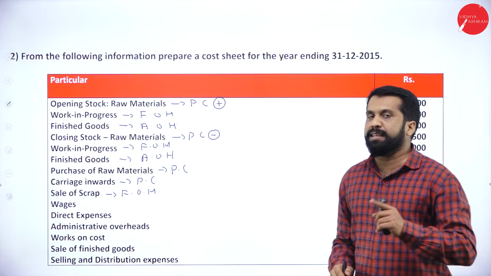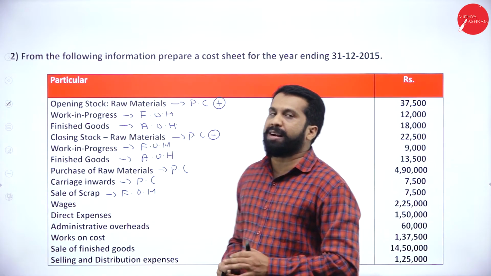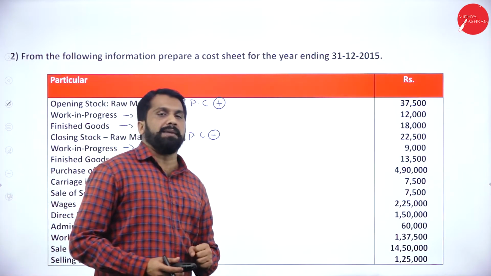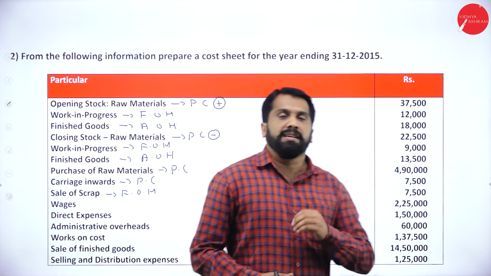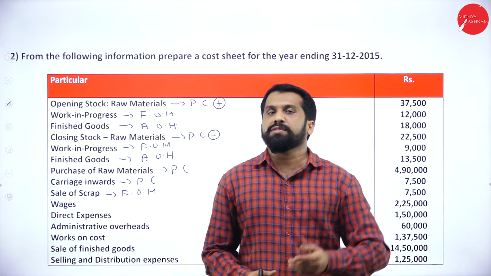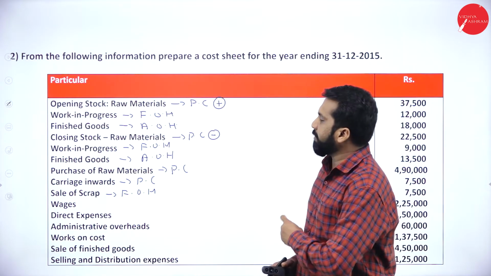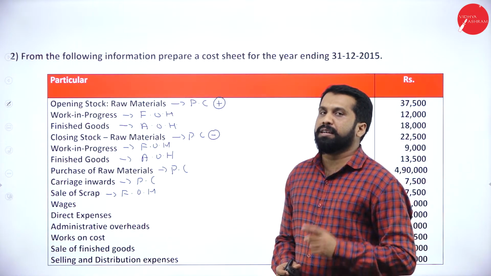It is minus. As I told you, at the time of manufacture, there might be some damages of goods. Those damaged goods will not be kept with us. Those will be sold to outsiders. That is called sale of scrap, and it should be deducted from factory overhead.